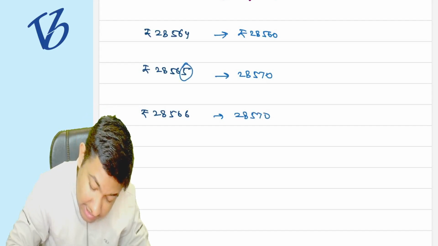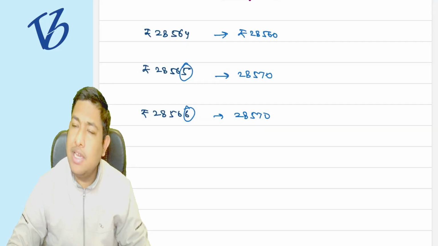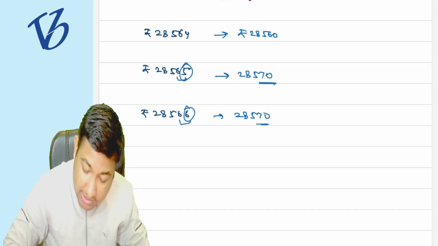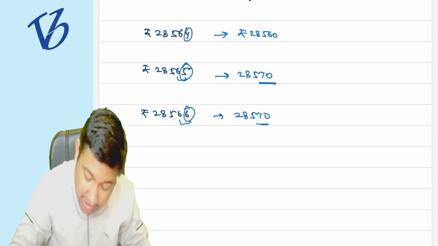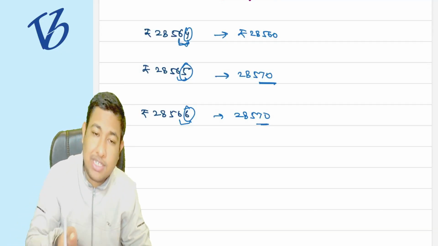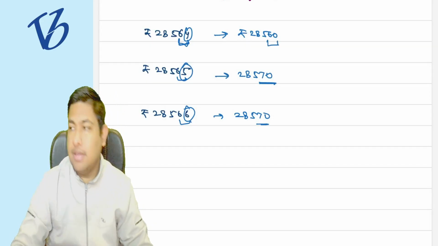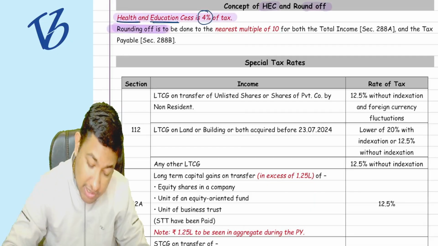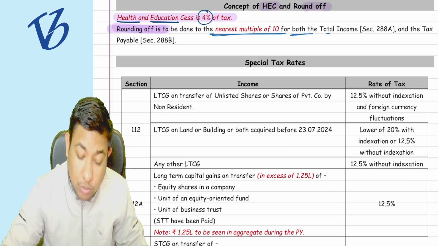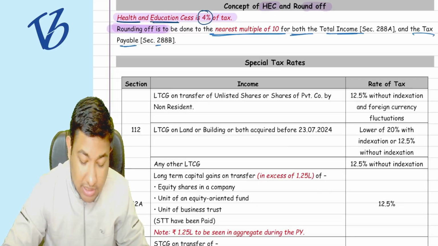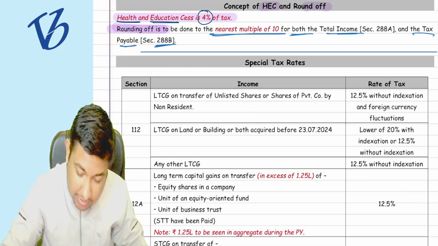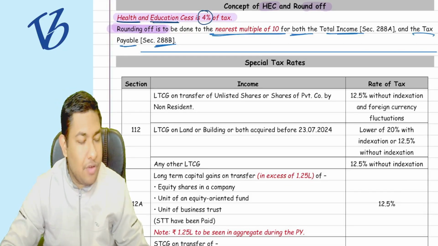Because if the last digit is 5 or greater than 5, it is an upper side round off, that is 65 becomes 70, 66 becomes 70. But if the last figure is less than 5, then it is a lower side round off, so 64 becomes 60. Understood? This is what is written: rounding off is to the nearest multiple of 10 for both the total income and the tax payable, that is 288B. Till now, have we completed? Shall I move forward?